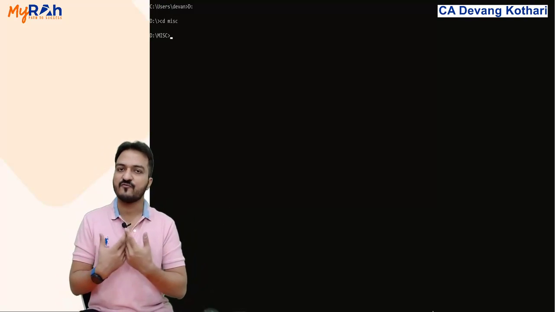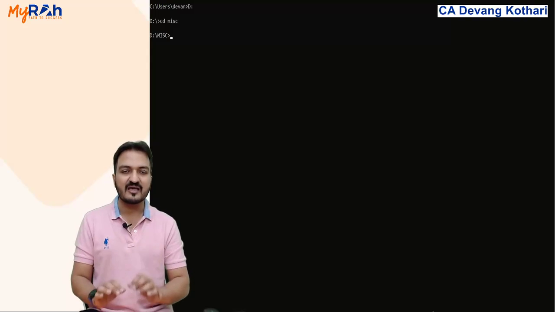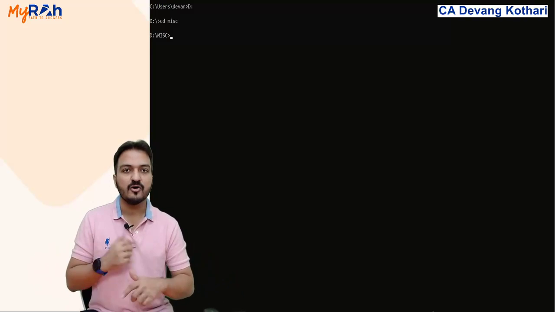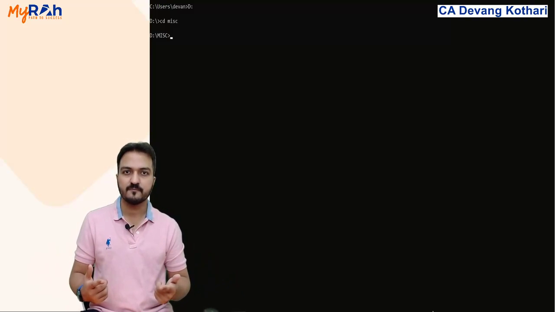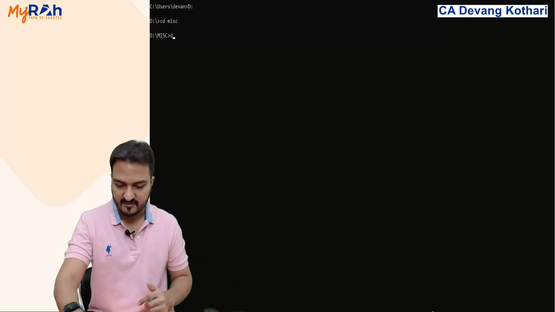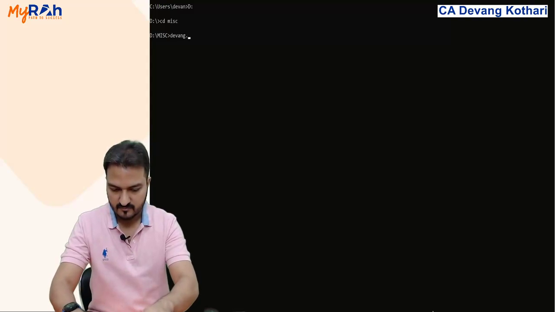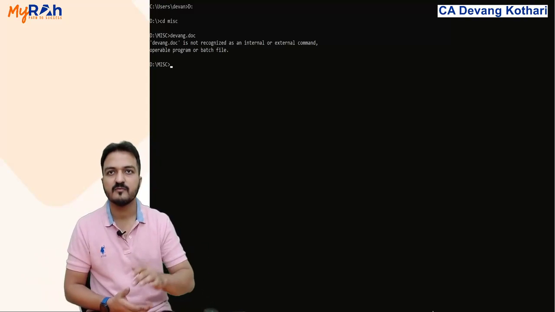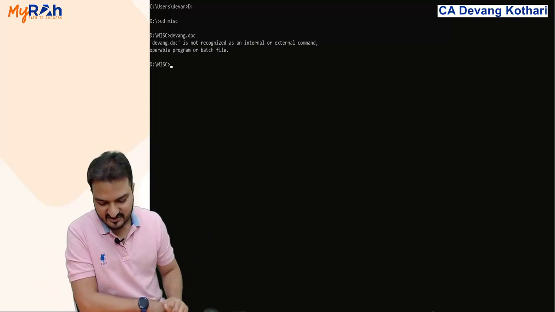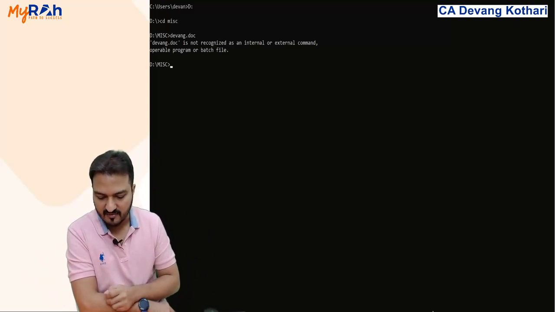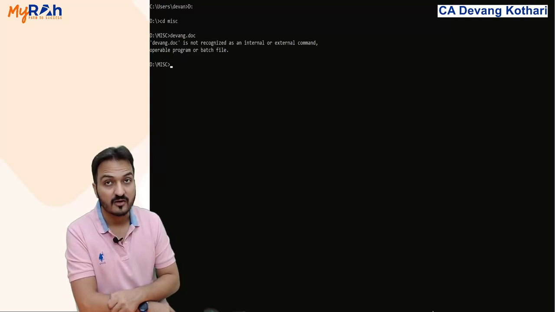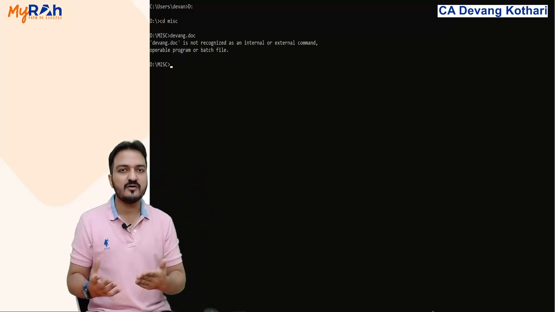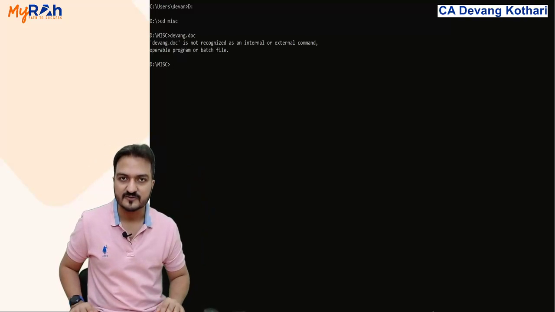Within the folder, whichever file I want to run, I have to type the actual name of the file, only then that file will open. Yes, if I write the name of the file devang.doc, enter. Well, it says it is not a recognized internal or external command. In short, it is giving me an error. Why? Because this MISC folder does not contain any file called devang.doc.